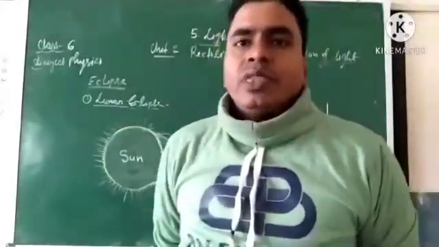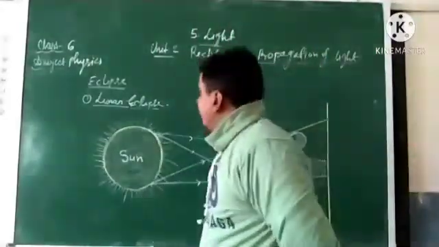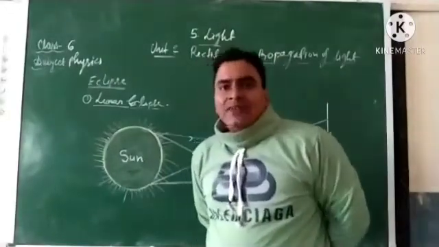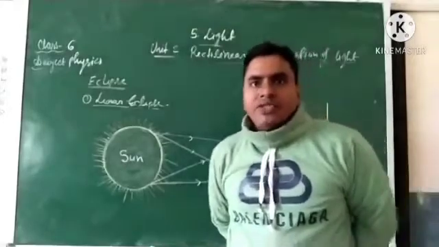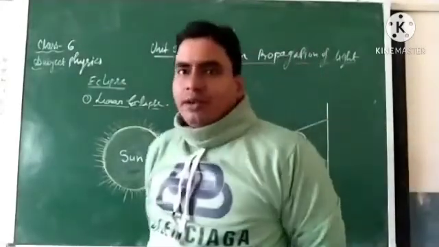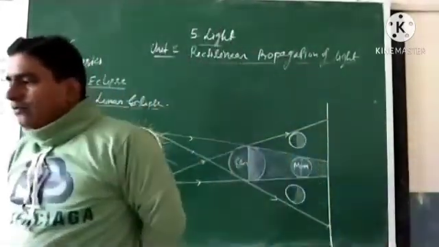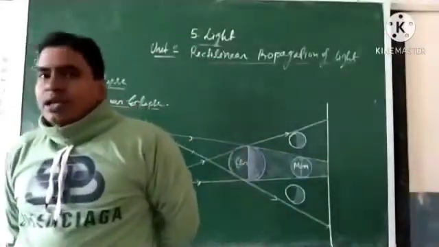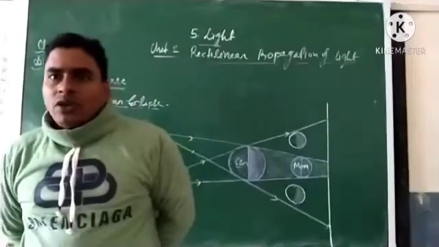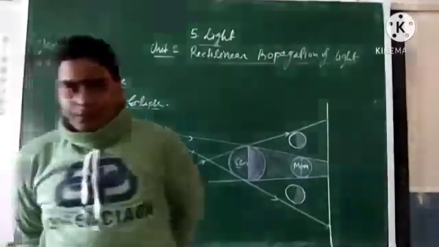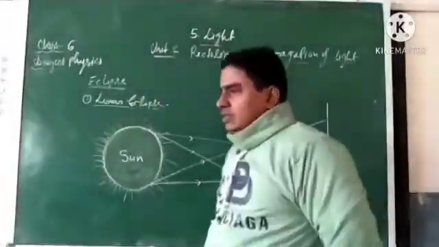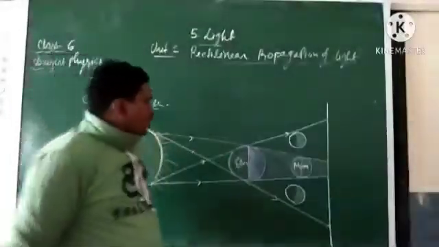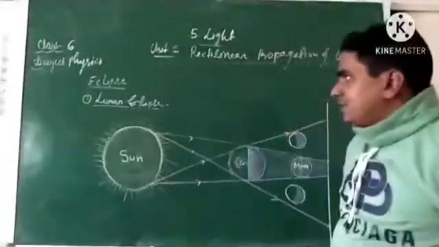Either we can define it as: eclipse is the hiding of one heavenly body by the formation of the shadow of another body. It's called eclipse.